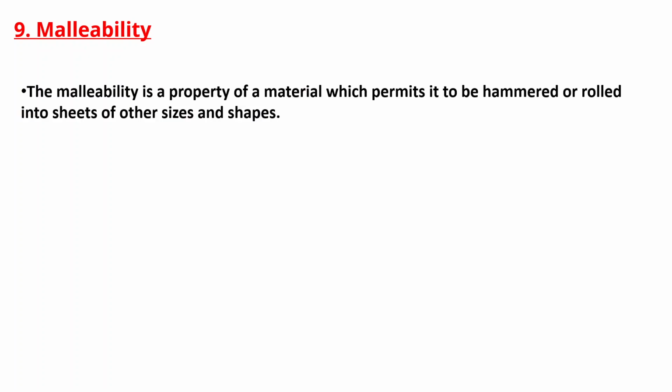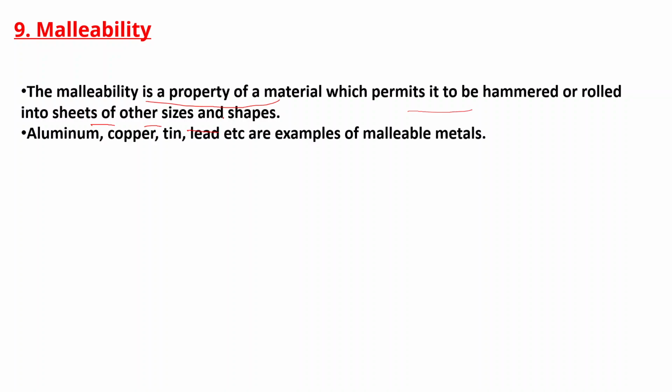After that, we will talk about what malleability means. Malleability is a property of a material which permits it to be hammered or rolled into sheets of other sizes and shapes. Aluminium, copper, tin and lead are examples of malleable metals.